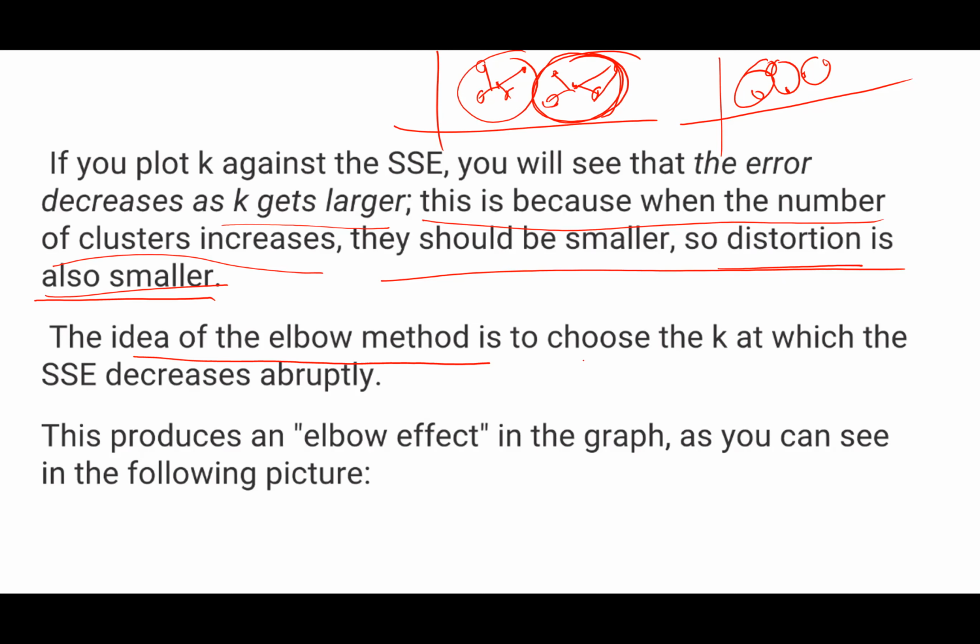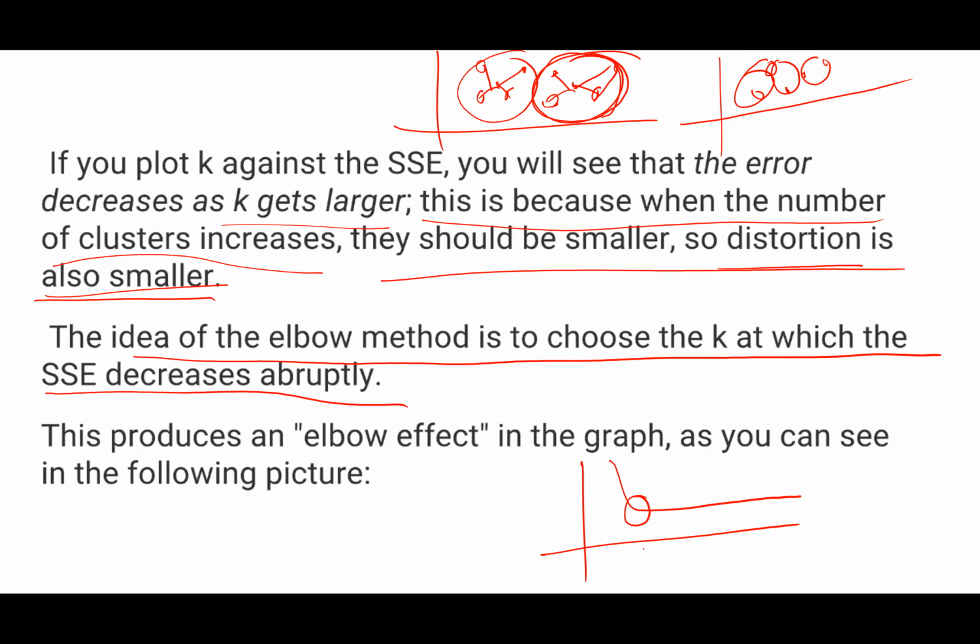The idea of the elbow method is to choose the value of k at which the SSE decreases abruptly. So we saw in the previous class also that at some point it will decrease abruptly. So this will be my value of k, right? This is the general trend which is observed, because suppose you have data, and after 5 clusters you get these 5 clusters. If you now make 10 clusters also, it will be like this only, right? So the error will not decrease any further.